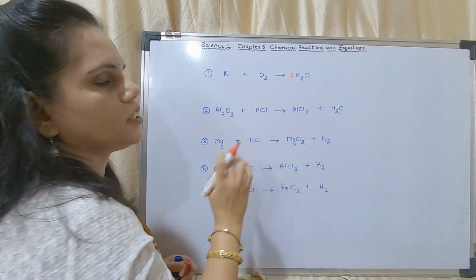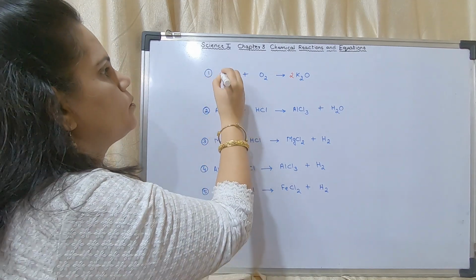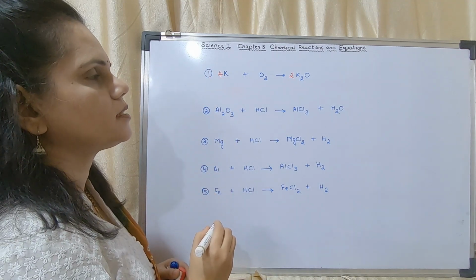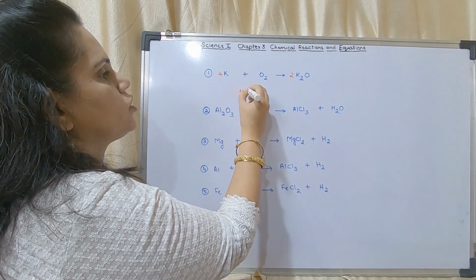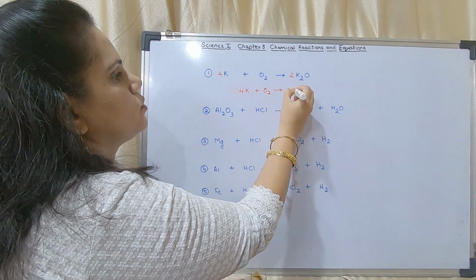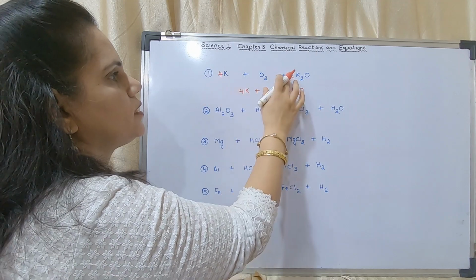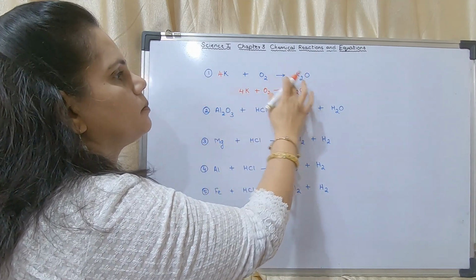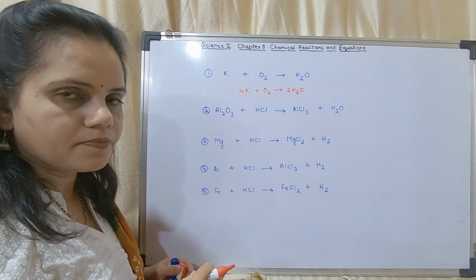But what about potassium? Potassium has become 4. Here there is no number, so I can put any number. So I will put a 4 here. So it becomes 4K plus O2 gives 2K2O. Therefore the balanced equation is 4K plus O2 gives 2K2O. Now how to write it? You have to do this using a pencil. After doing it with a pencil, you may rub it off and write the correct equation.